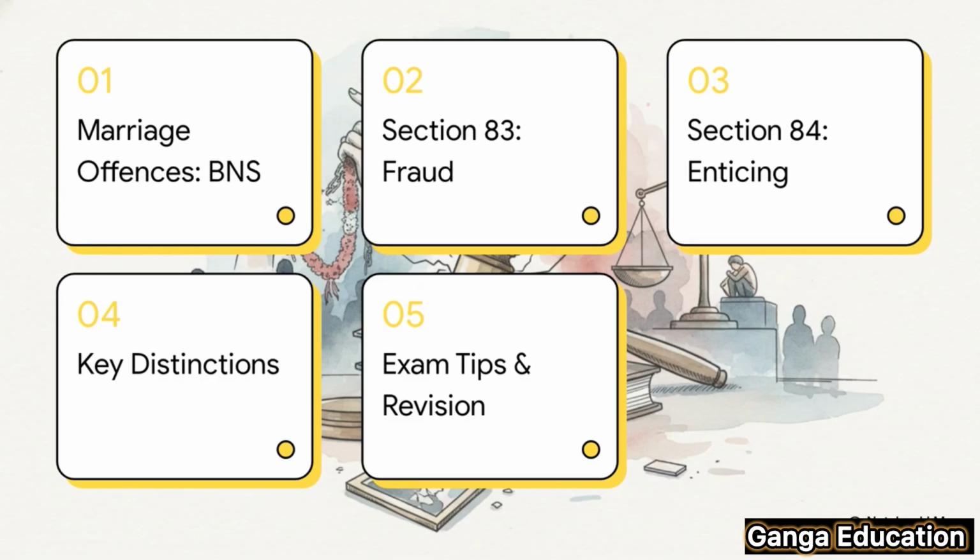All right, so here's our plan for this session. We'll start with a quick introduction to marriage offenses under the BNS. Then we're going to do a deep dive into Section 83, followed by Section 84. After that, we'll break down the key differences between them, backed up by some landmark case law, and of course, we'll wrap up with some really practical exam tips and a quick revision.